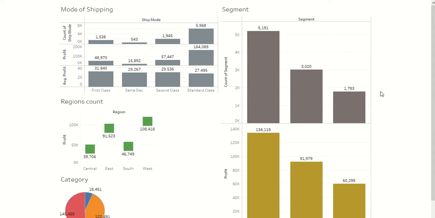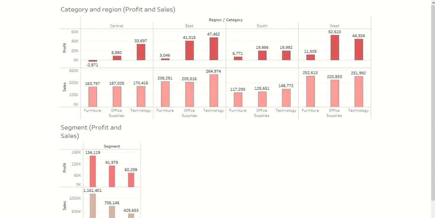The next dashboard which I have chosen is category region in terms of profit and sales, and segment and profit and sales. Here we can say that although there is a big sales volume for the furniture category, the profit obtained is very less compared to the other two. For example, we can see in the central region the profit percentage is negative, which is a big concern. And the western and eastern regions are giving higher profit compared to the other two regions.